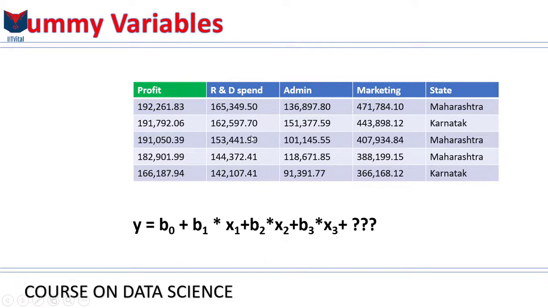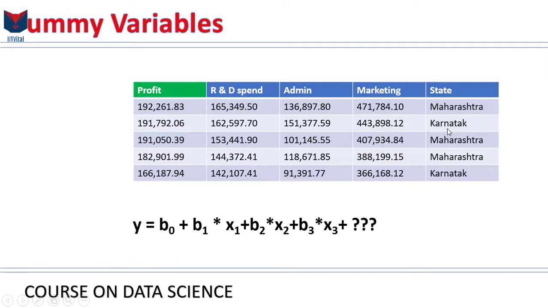Then you have the admin variable, which is X2. It has a coefficient of B2. Once again, X2 is going to be the dollar amount you see in the admin column. Then you have the marketing spend X3, which will be the dollar amount that you see in the marketing column. And then you have the state variable.